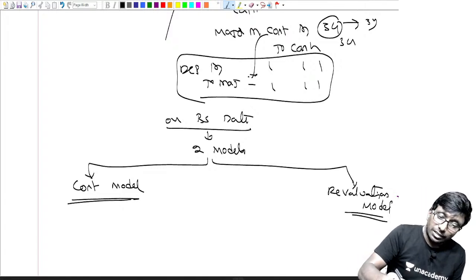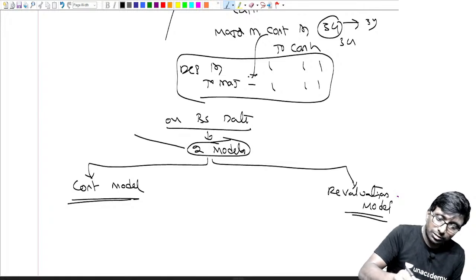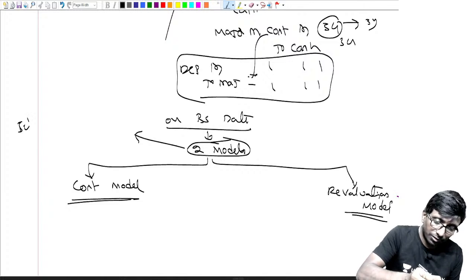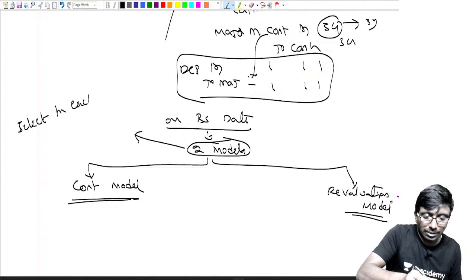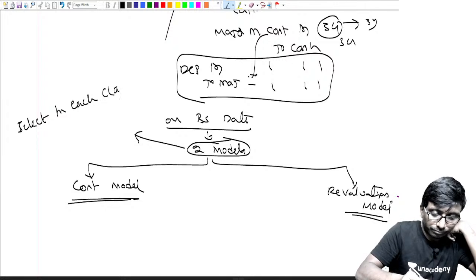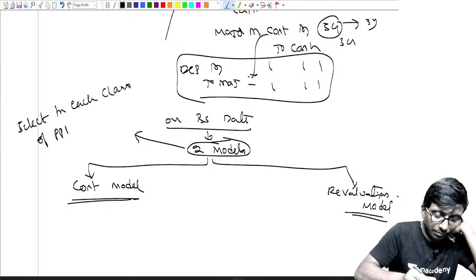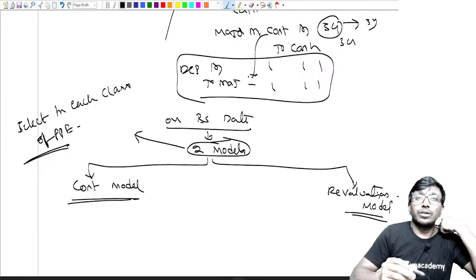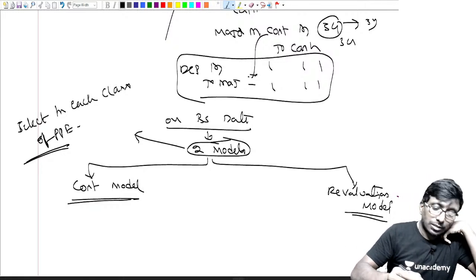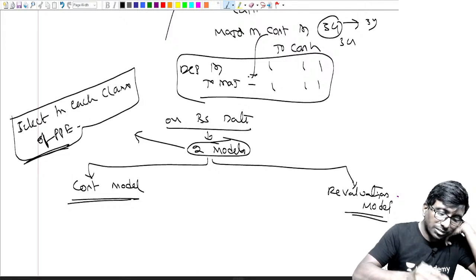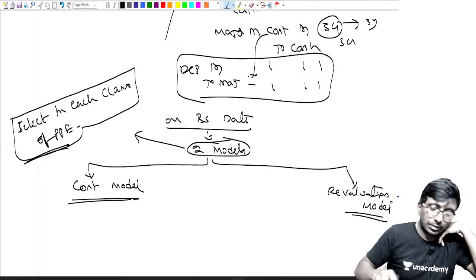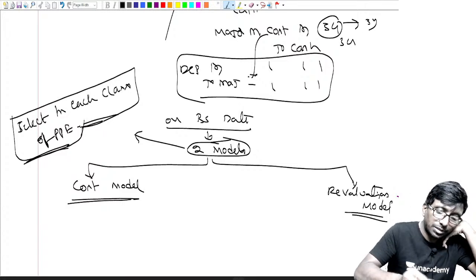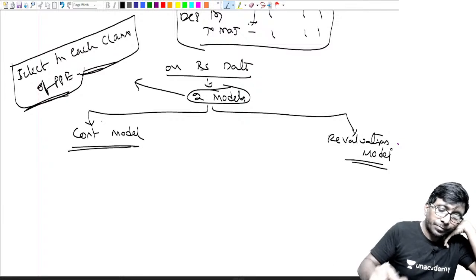Agree? Right. These two models you can select for each class. Each class of PPE. You can select it separately for each class of PPE. Understand? Right. Done. Now listen carefully. Select for each class of PPE. I told you. Yes, excellent.